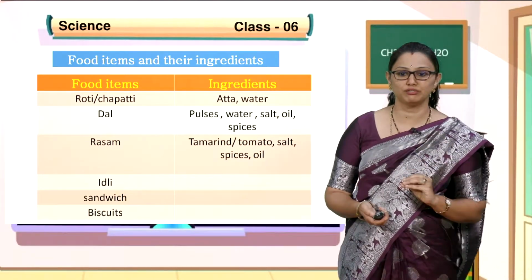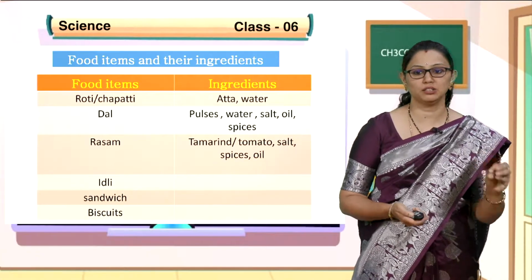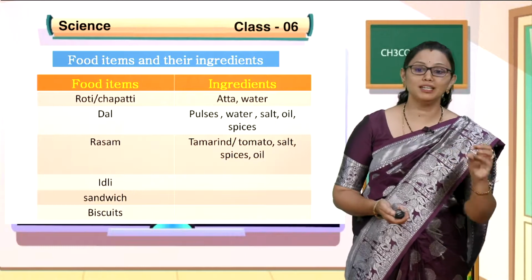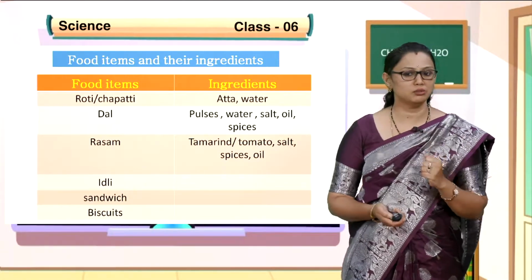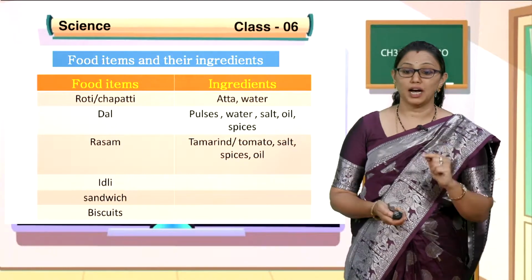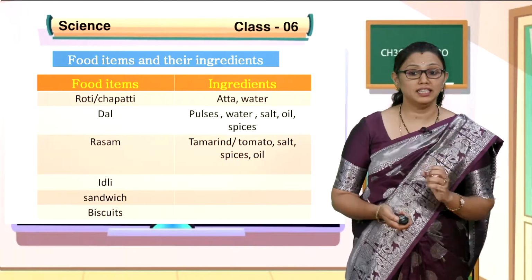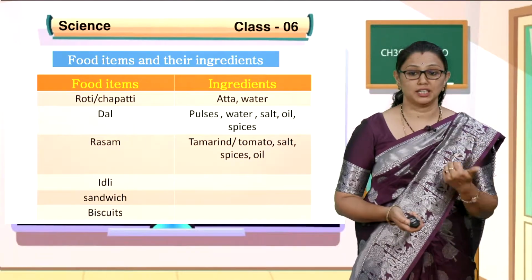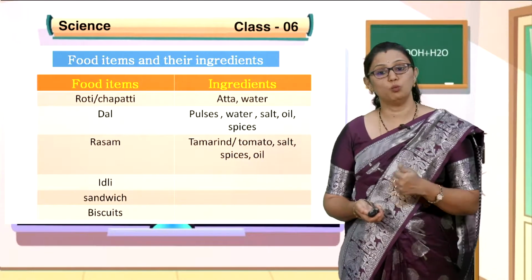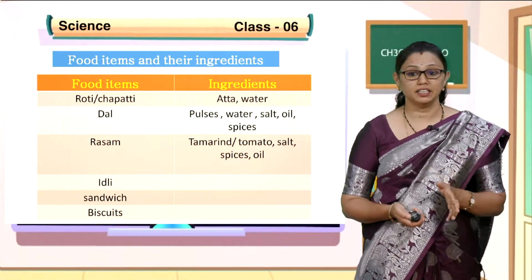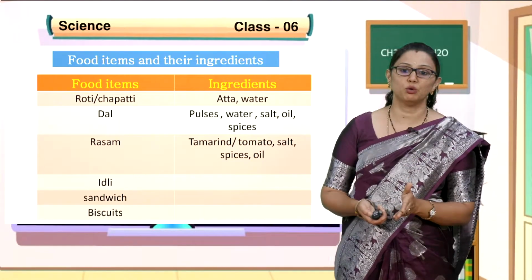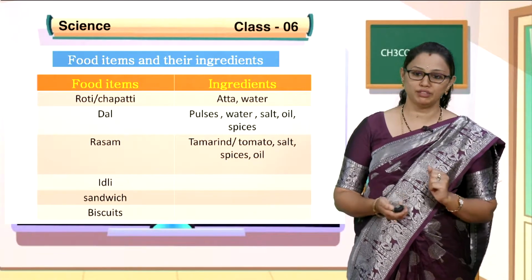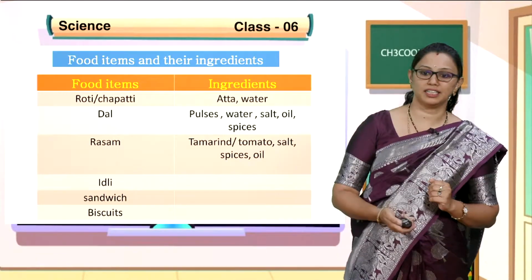idli. So, soft idlis. With the soft idlis you can also have vada as well as sambar and chutney. To prepare an idli, what are the ingredients? Can you think, children? Yes, ask your mother what she has used to prepare a soft idli. I think she has used rice, urad dal, water, and she grinds it into a paste, and it is kept overnight for fermentation, and in the morning she uses it to prepare soft idli.